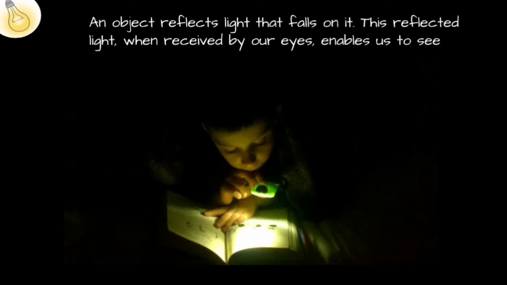How do we see objects? What happens when we see the objects? How do you know that you have seen something? An object reflects light that falls on it. This reflected light, when received by our eyes, enables us to see.